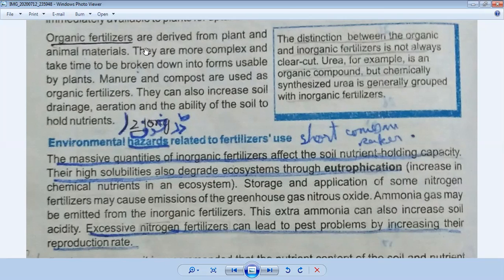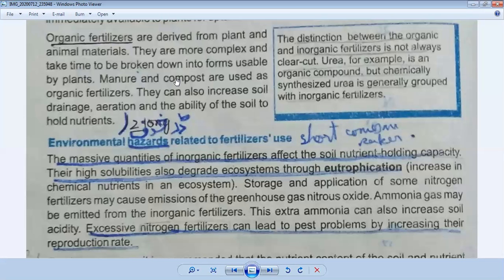Okay, materials which, you will cut the word they and you will write here: materials which are more complex and take time to be broken down into forms usable by plants are called organic fertilizer. It's a definition of organic fertilizer. Now its example, what are examples of organic fertilizers? Now you will give the heading of examples. So two examples are given, manure and compost. These are two examples of organic fertilizers.